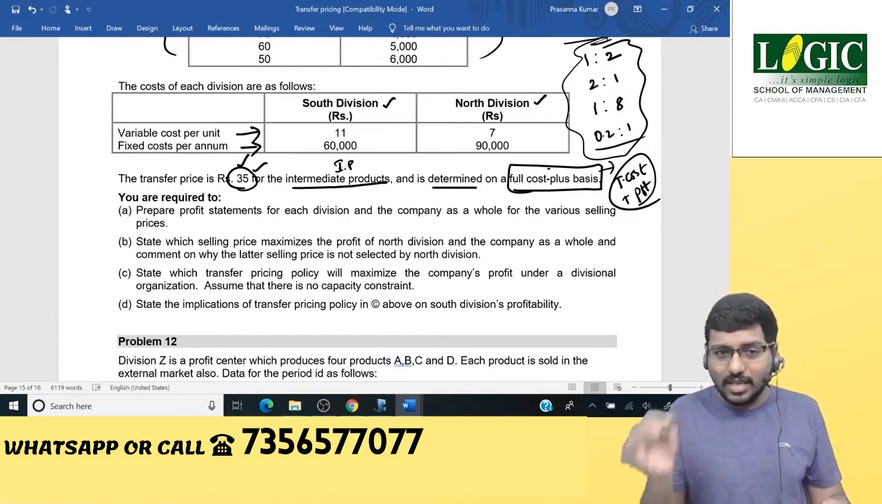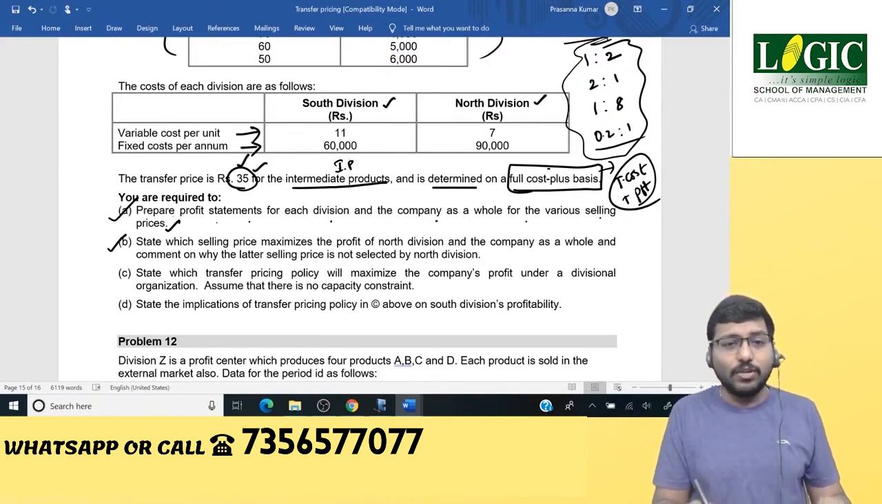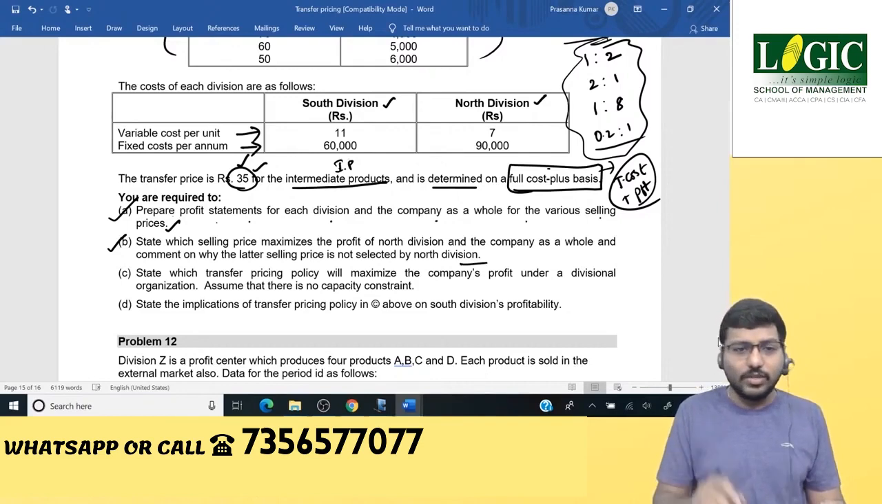So what are all the things that he has asked? First one, prepare profit statements for each division and the company as a whole for various selling prices. Next, state which selling price maximizes the profit of North division and the company as a whole and comment on why the latest selling price is not selected by the North division.